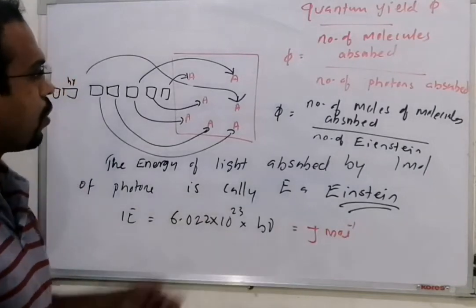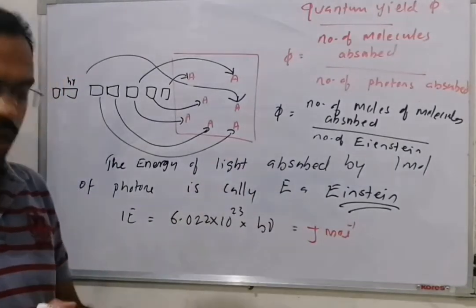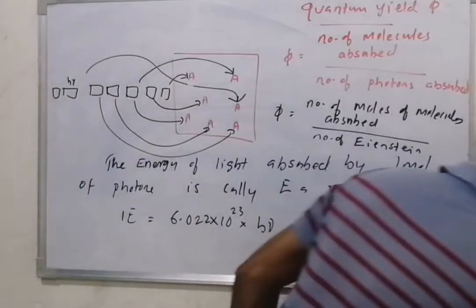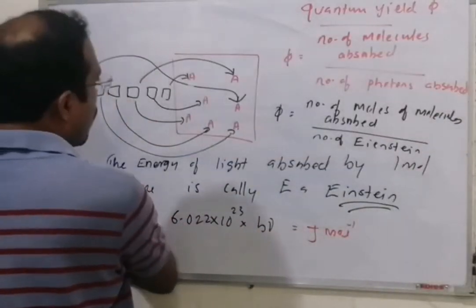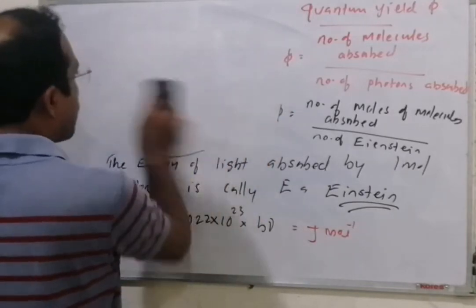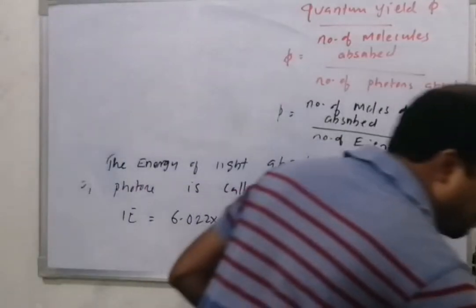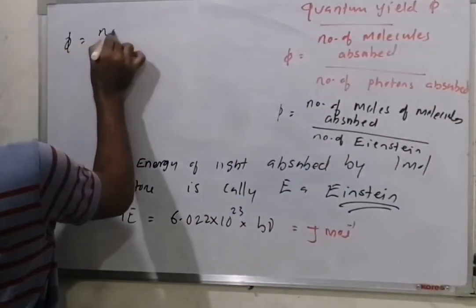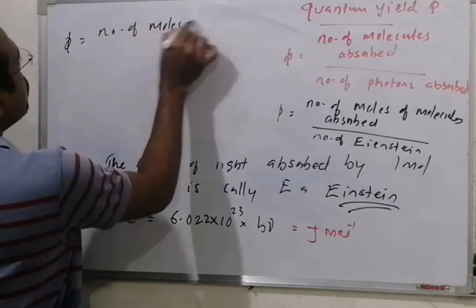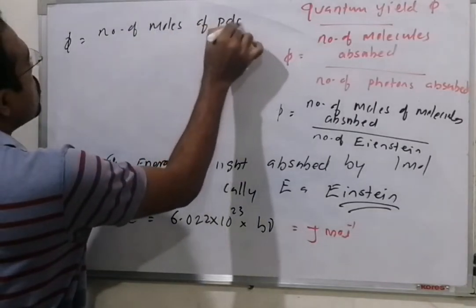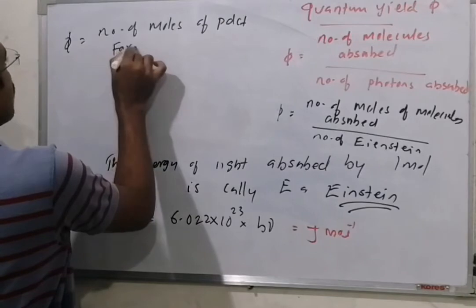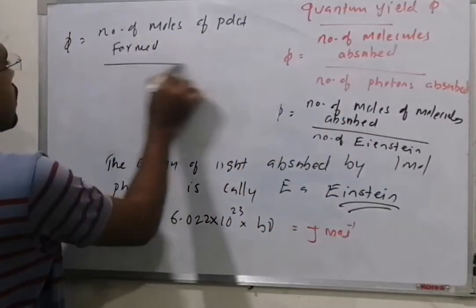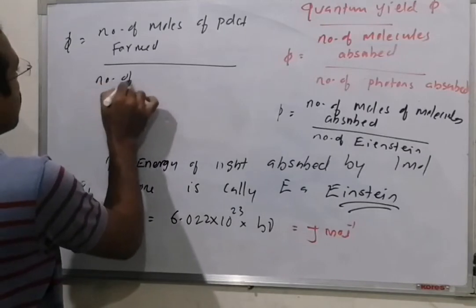So the number of Einstein, or the number of moles of Einstein, is in the denominator, because one Einstein is for one mole. Next, another relation for quantum yield is the number of moles of product formed, because all molecules absorbed will give the products, divided by the number of Einstein.